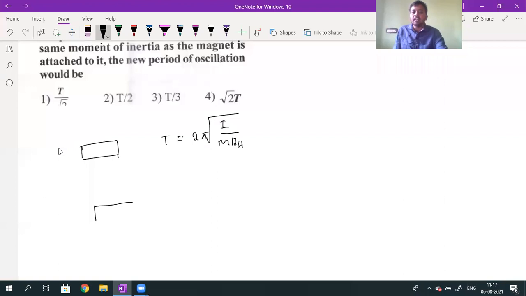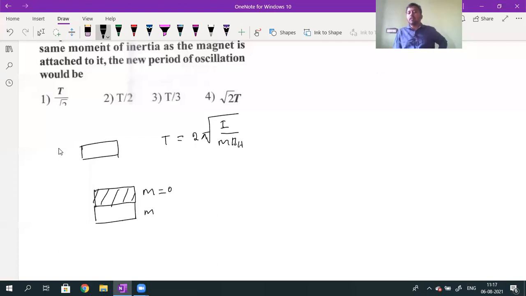Now they are telling that on this bar magnet, they kept one piece of wood. Wood is not a magnetic material. You cannot magnetize wood, so its magnetic moment value will be 0.